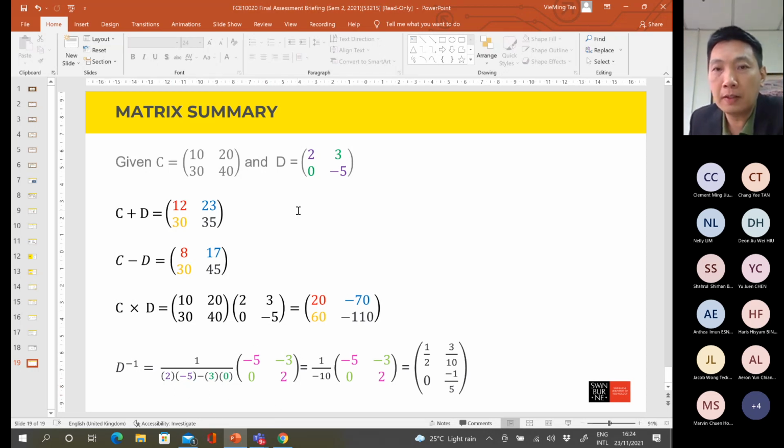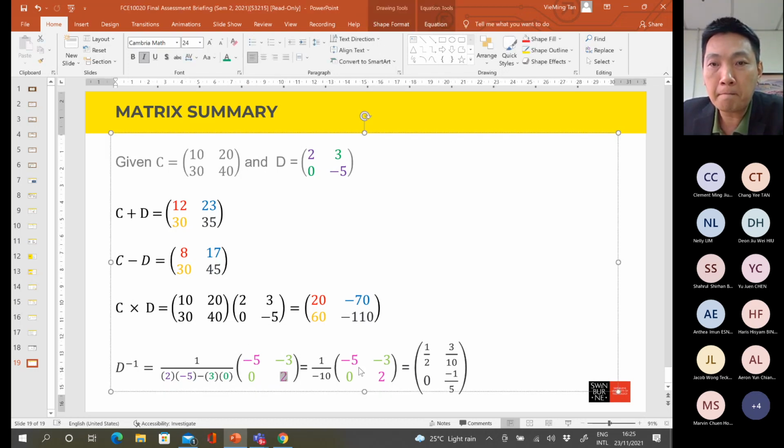For this matrix, you need to change the location of A and D. For this question, A is 2 and D is negative 5. So we need to swap the location of these two elements. A and D swap the location. So now, negative 5 put here, positive 2 put here.